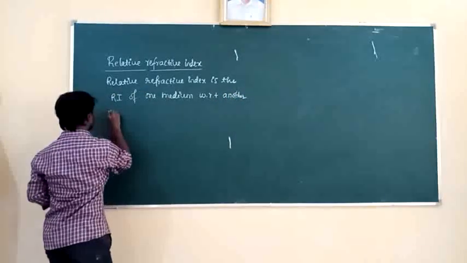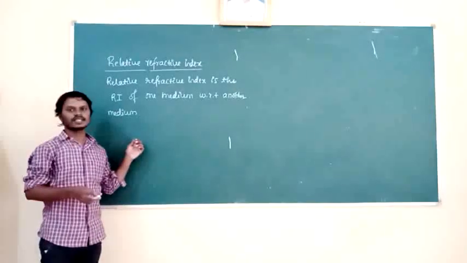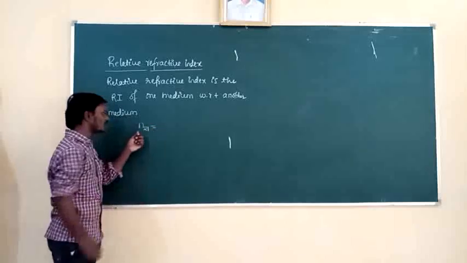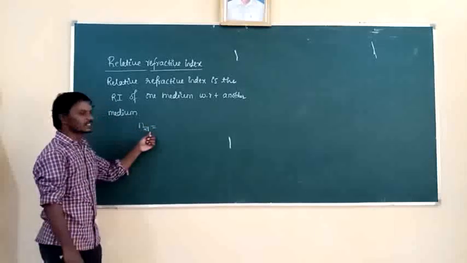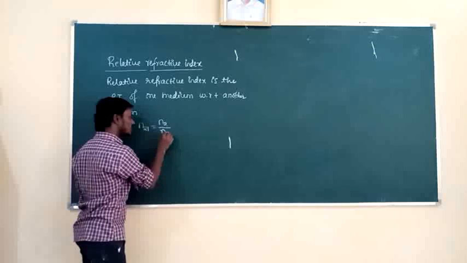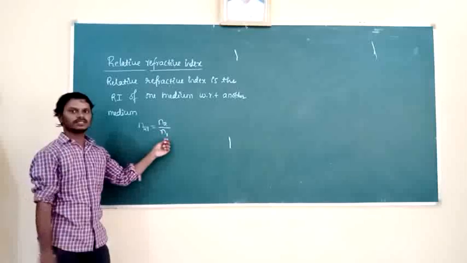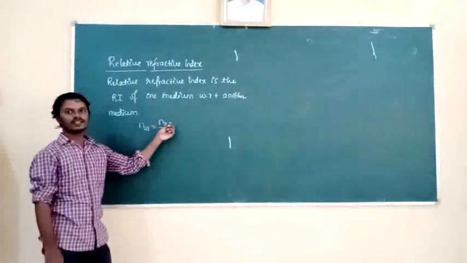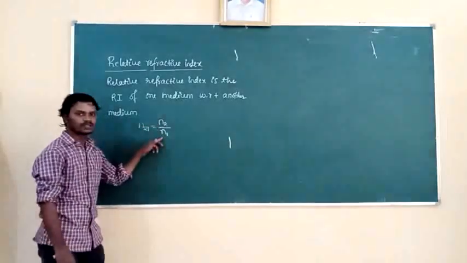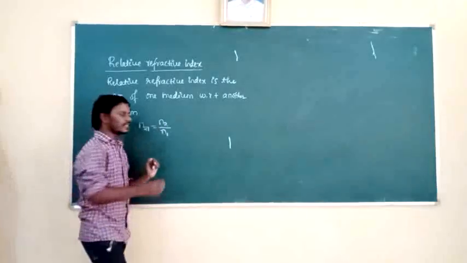So how can we write this formula here? The refractive index of the second medium with respect to the first medium, I will write as n21. How to read this? Refractive index of the second medium with respect to the first medium. So that is n2 by n1. What is 1 here? 1 is the first medium. The medium in which the incident ray travels is called the first medium. The medium in which the refracted ray travels is called the second medium. So it is the refractive index of the second medium with respect to the first medium. The light travels from the first medium to the second medium.